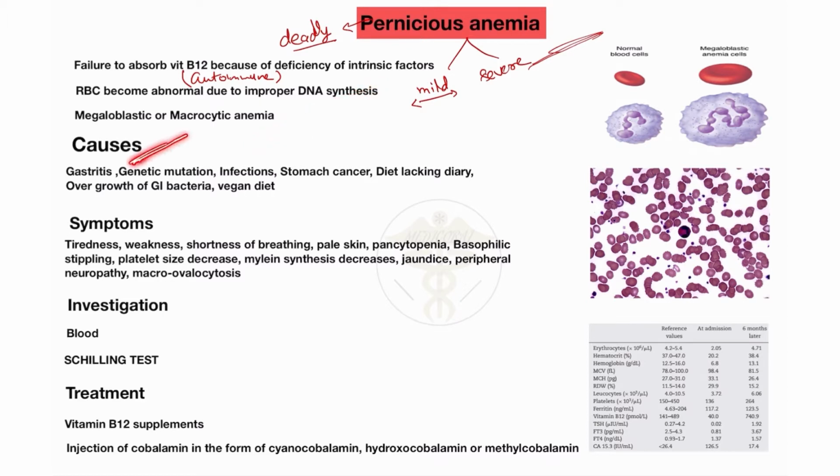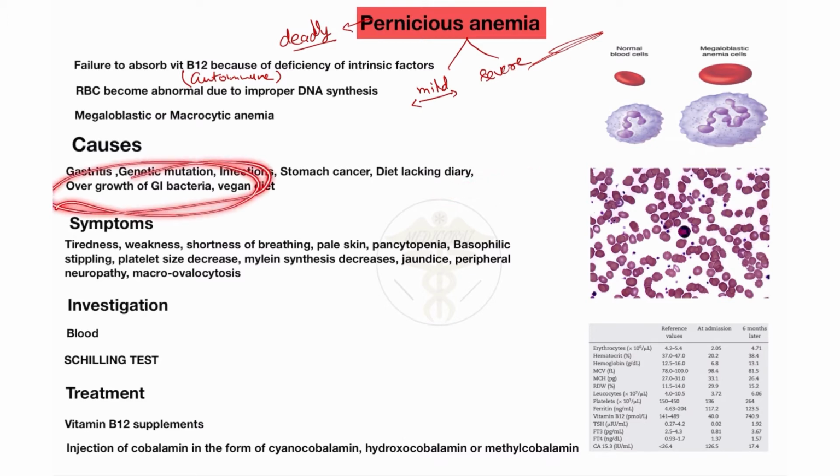These are the causes of pernicious anemia: gastritis, genetic mutation, since I already said DNA synthesis abnormality, infection of bacteria, stomach cancer, or diet like dairy. When a person doesn't take any dairy product, it also causes vitamin B12 deficiency or pernicious anemia.